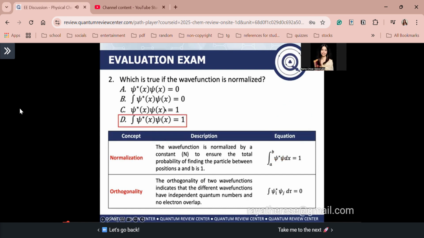Okay? Oh, bakit mali yung iba? Syempre, guys, that does not describe normalization. Look at letter B, guys. Equal to 0, mali yan agad, diba? Dapat integral of wave function times wave function equal to 1. Again, wave function asterisk is the complex conjugate of your wave function, okay?